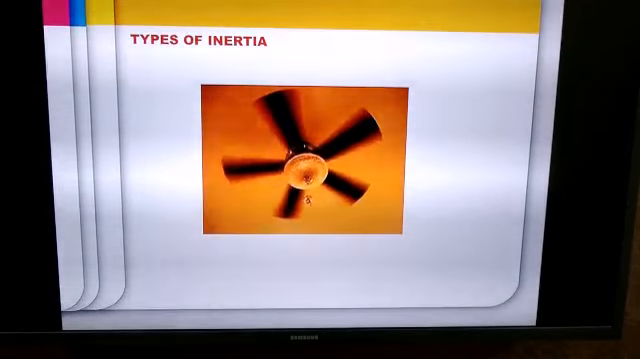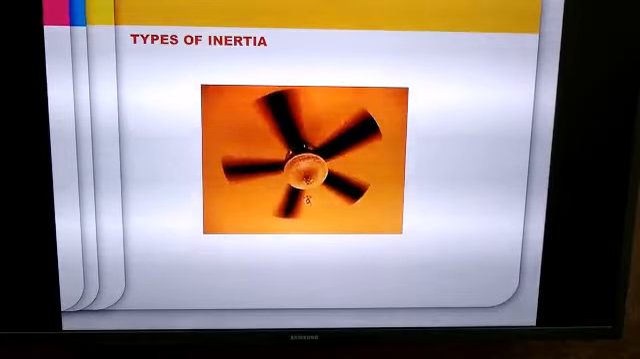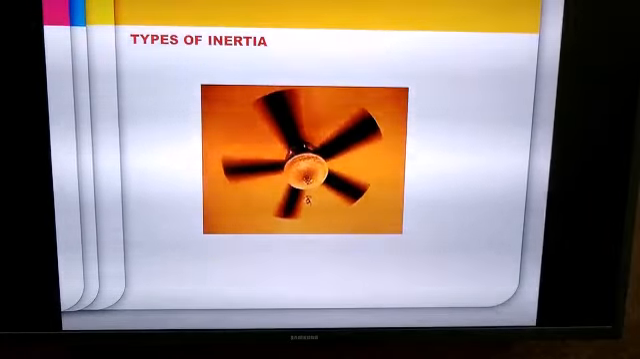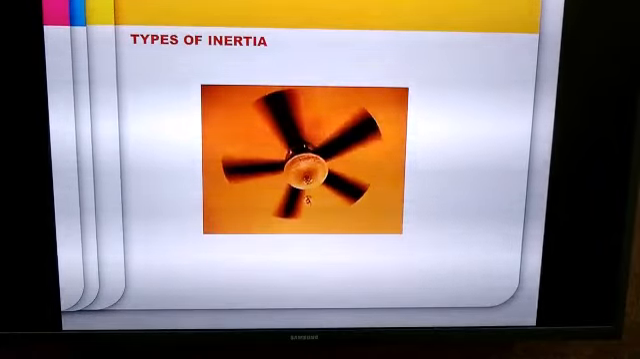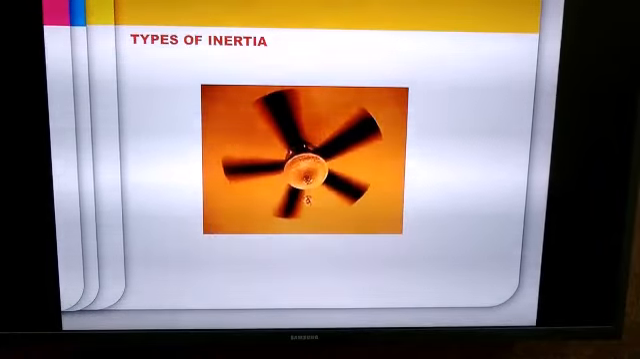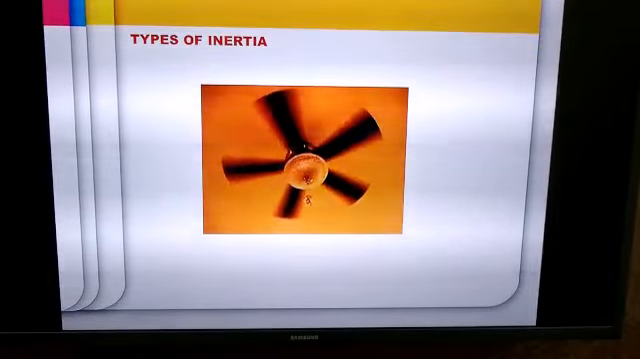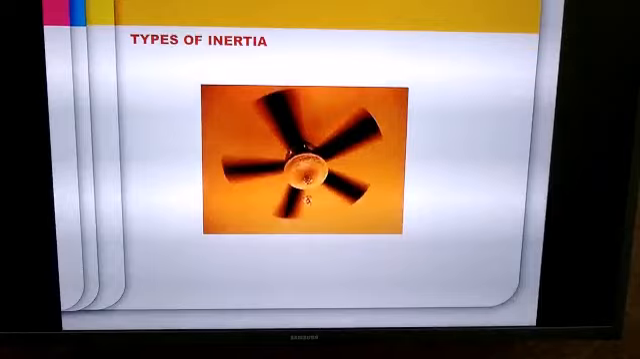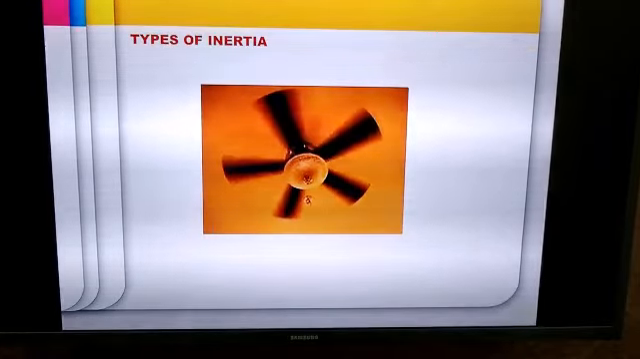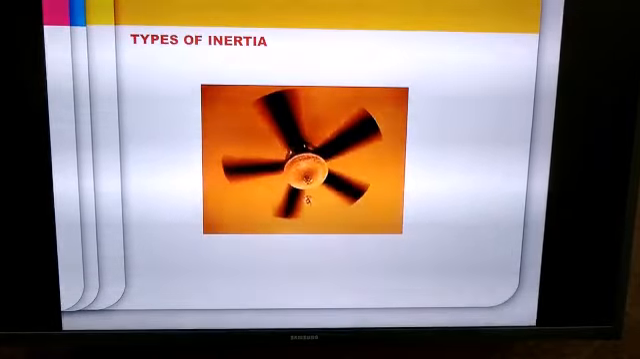When a fan is switched off, what do we see? Do the blades immediately come to a state of rest? No. When the fan was moving, it had inertia of motion. So when the fan was switched off, it will still continue to maintain its inertia of motion rather than directly going into a state of rest. So all these are examples of inertia of motion.